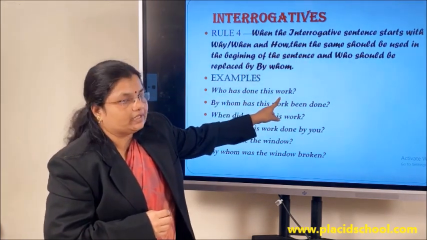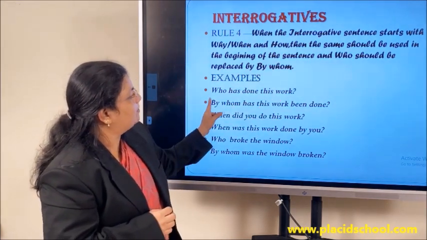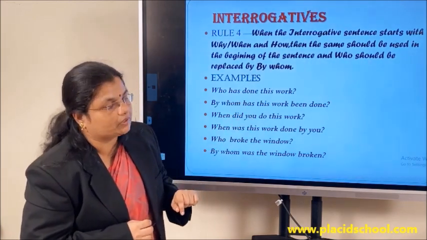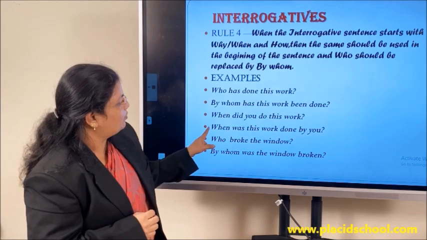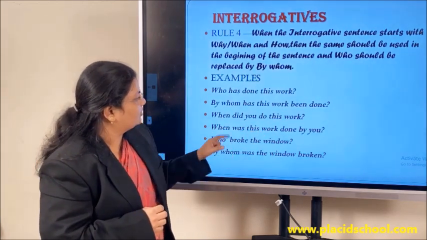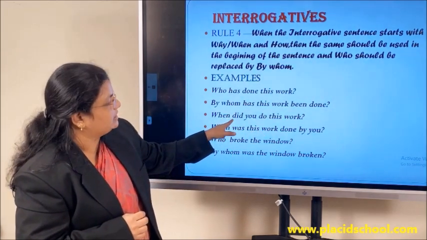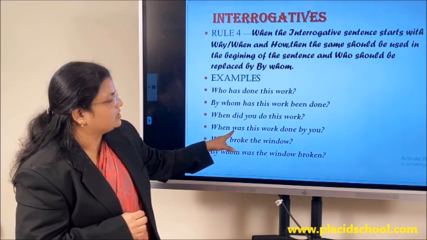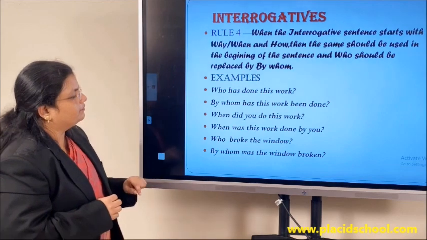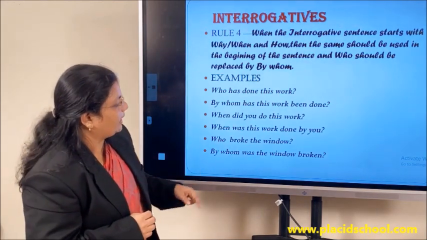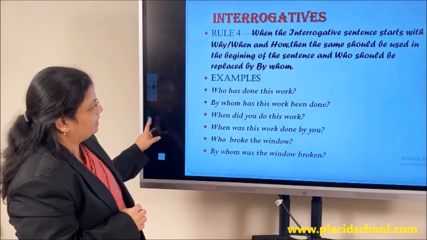By whom. This work is an object that has to be brought here. By whom has this work been done? Second one, when did you do this work? When was this work? We don't have the passive form of auxiliary did, so we brought in was before the subject. When was this work done by you? Who broke the window? By whom was the window broken?